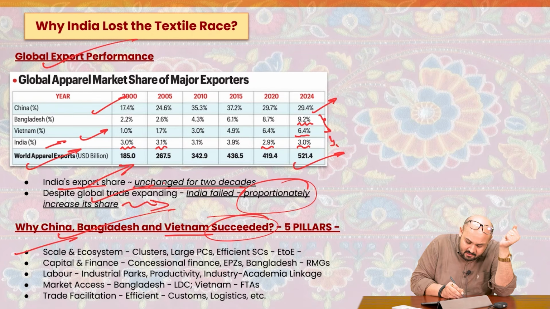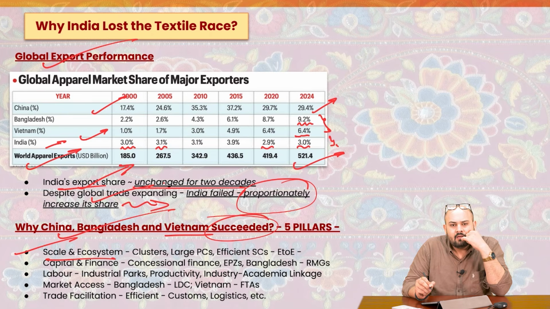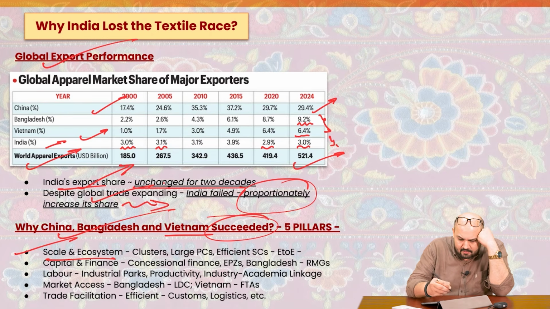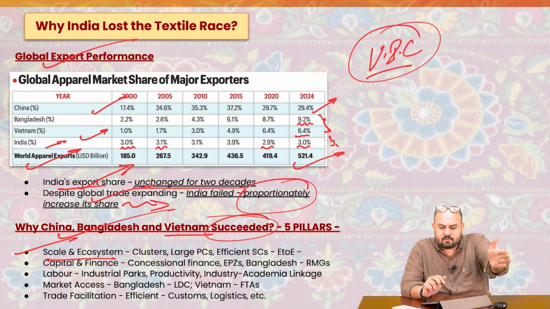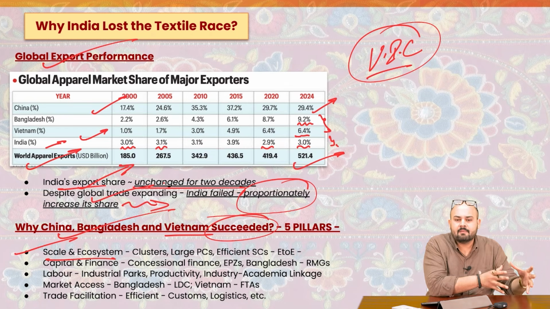The very first is scale and ecosystem. What the author says is that, for example, in a country like China, they have focused on vertically integrated clusters. From the spinning to the weaving to the garment manufacturing to export, everything is there at one particular place. The clusters.